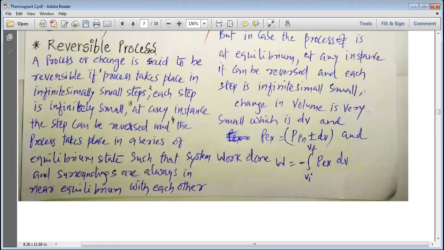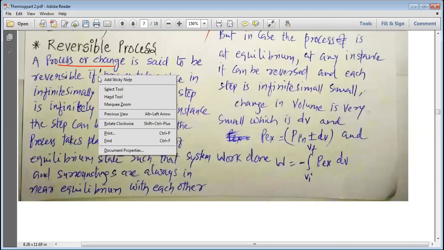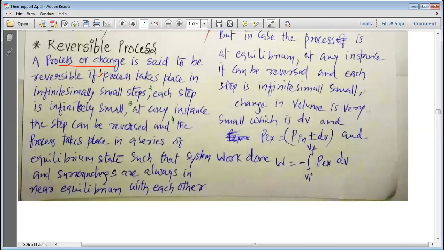So let us divide this definition into small parts. A process or a change is said to be reversible, because we are defining the reversible process. What happens in the reversible process? The first point is, the process takes place in infinitesimally small steps. So the steps are very small and they are infinite. Second, each step is infinitely small. Each step is very small.